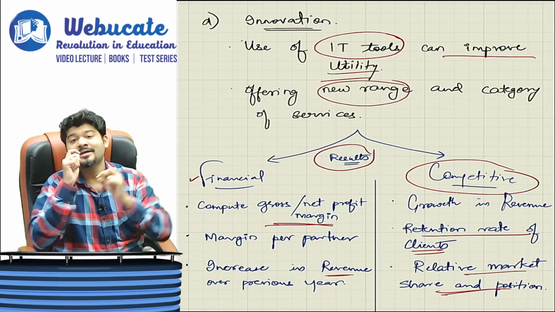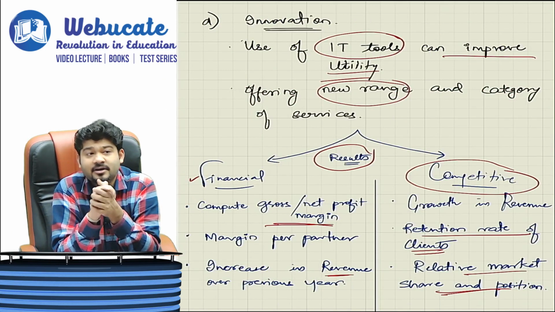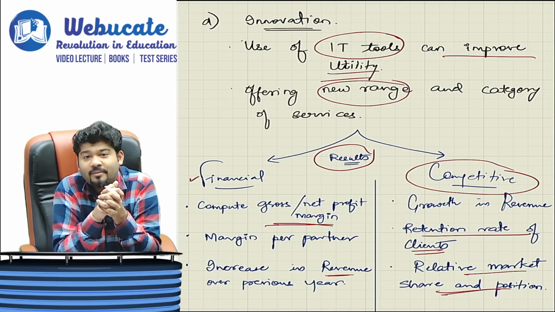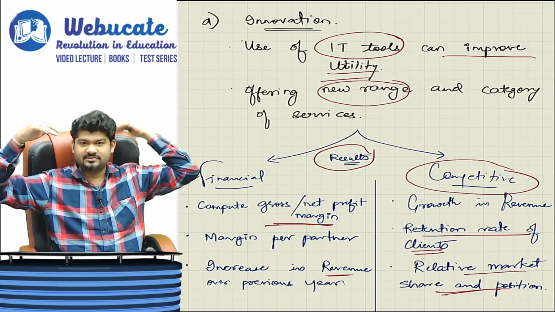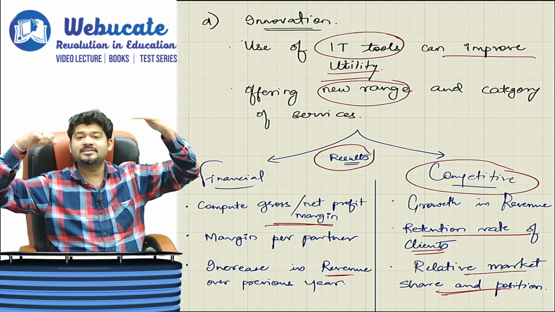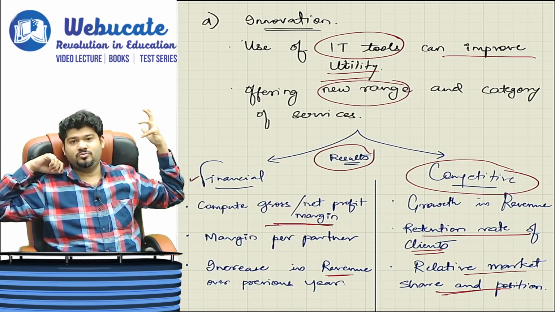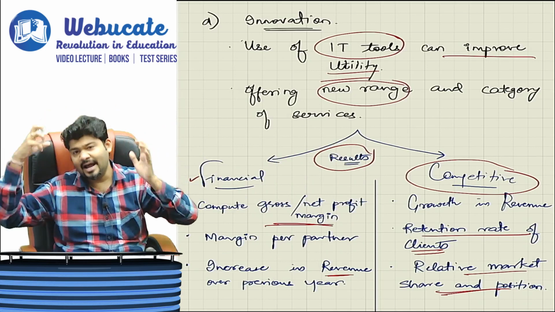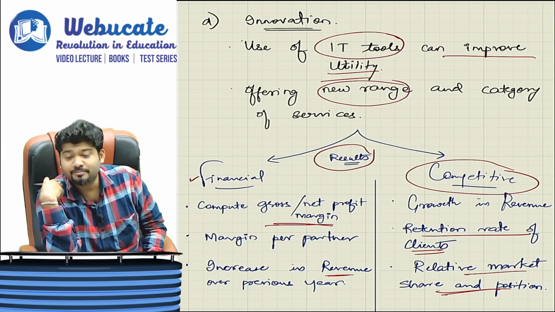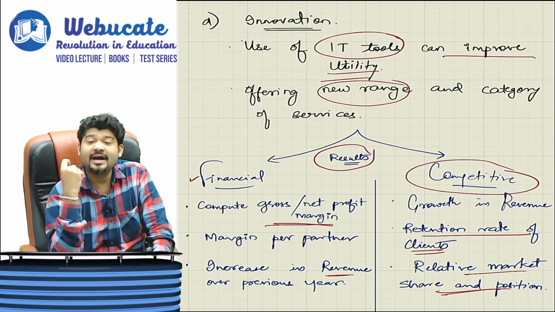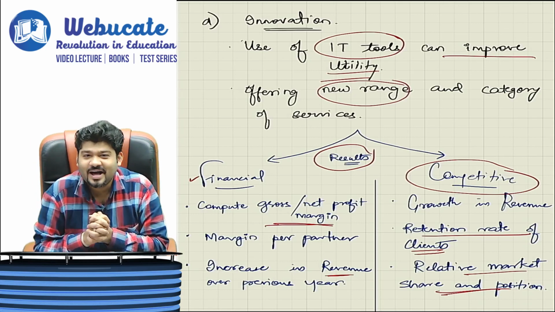And innovation in relation to information technology, what are the new services that we have taken, what are the new clients that we have absorbed, all of that will become a part of innovation, will give results. Two results: one is financial, gross margin, net profit margin, margin per partner, overall revenue or as regards the previous year, and competitiveness, relative market share, our market position, retention rate of clients, growth in revenue, all of that will be summarized here. Okay, gotcha.